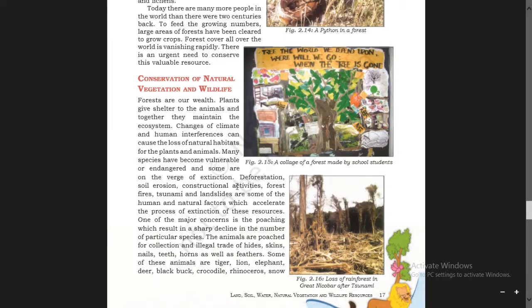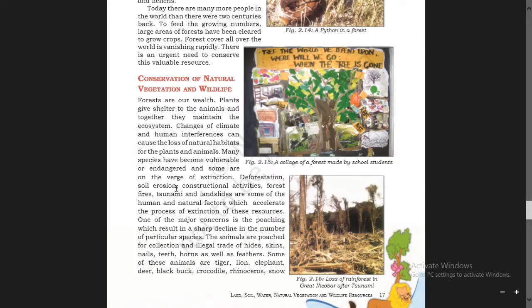So many species, many types of animals, you see these. What happened here? Many species have become vulnerable, rare, or endangered, and some are on the verge of extinction, on the border of extinction.